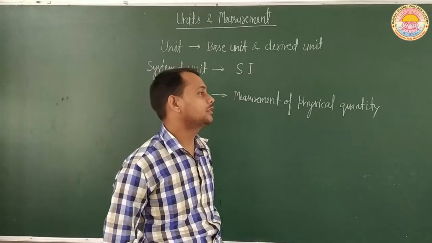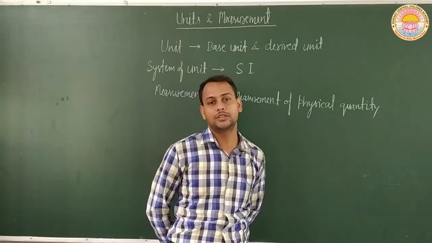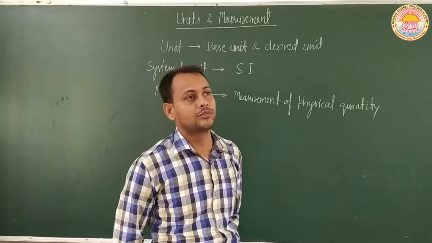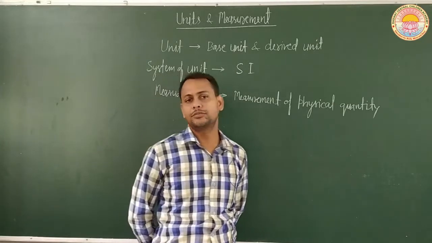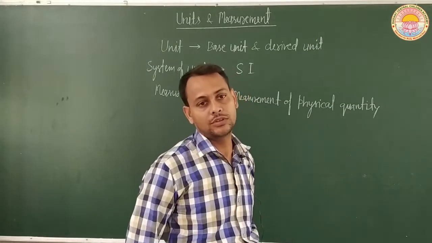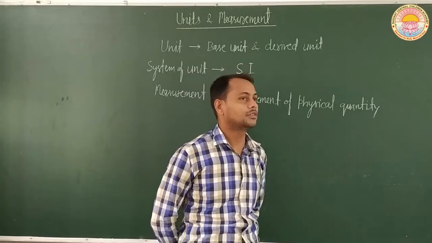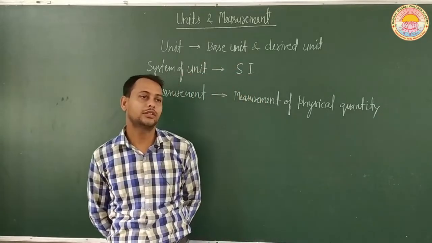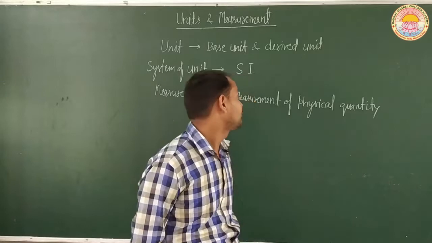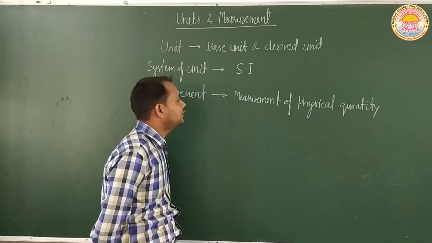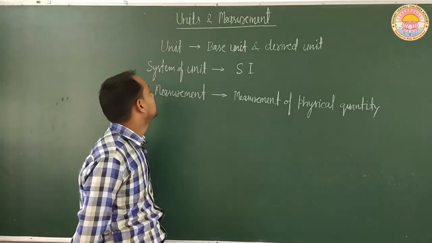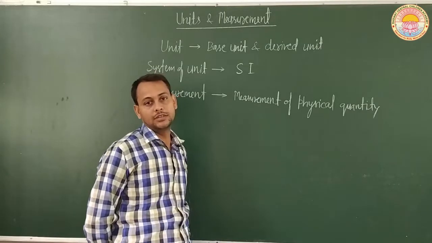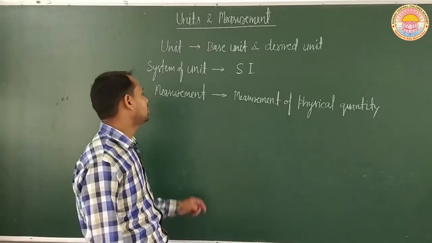Measurement of length means, for example, the distance of the moon from the earth, or how much distance a bus stand is from our house. Such types of length we have to measure in this chapter. So for the measurement of physical quantity, first of all we come to the point of measurement.